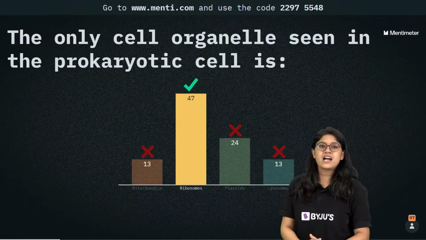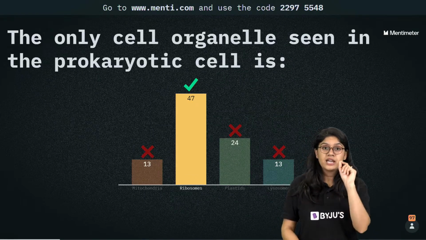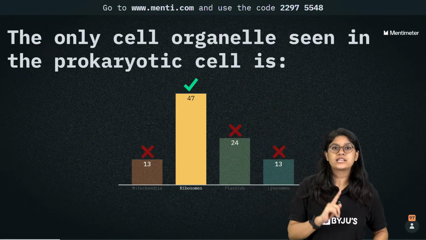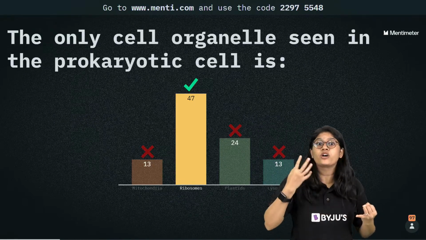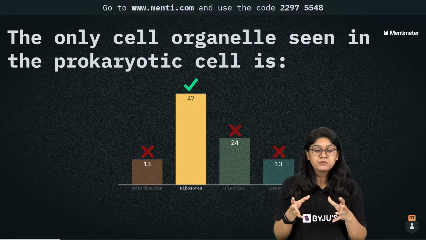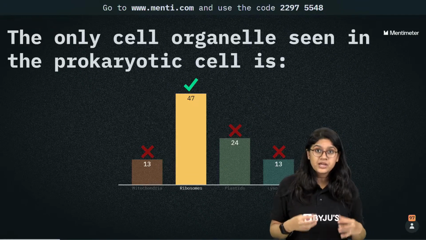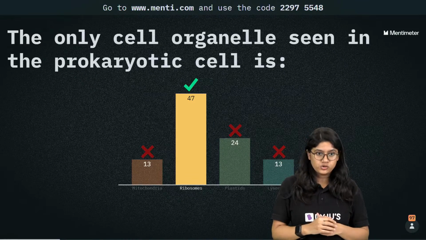Very good. The correct answer is ribosomes. So ribosomes are the organelles that are present among these in the prokaryotic cells. In prokaryotic cells, we don't have mitochondria. They don't have other organelles, right? They have ribosomes. They have the nucleoid, right? The genetic material. They have the cell wall. And of course, there are other parts also.